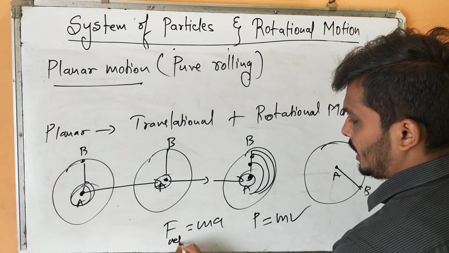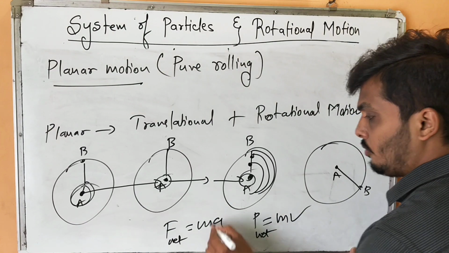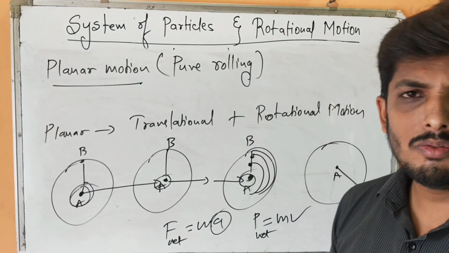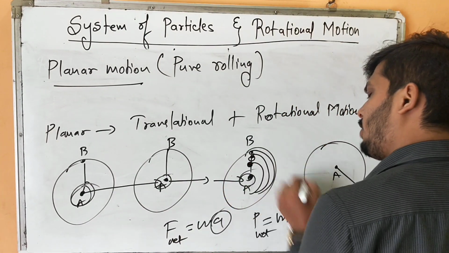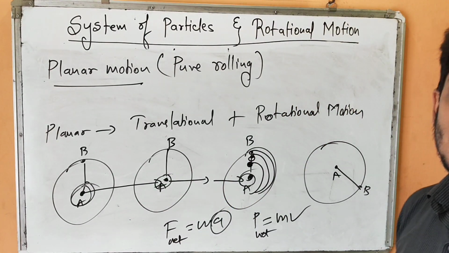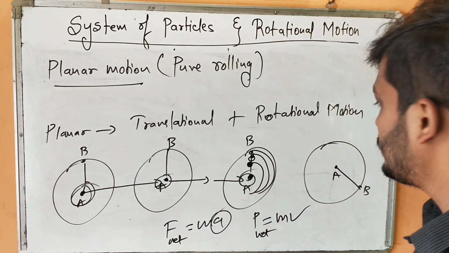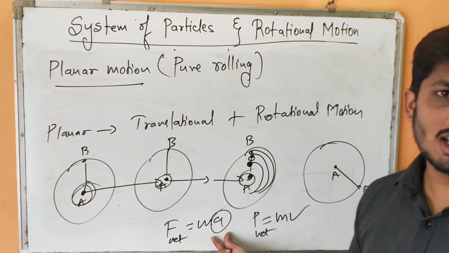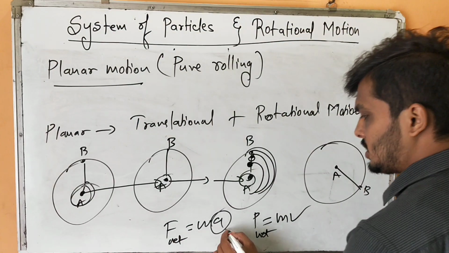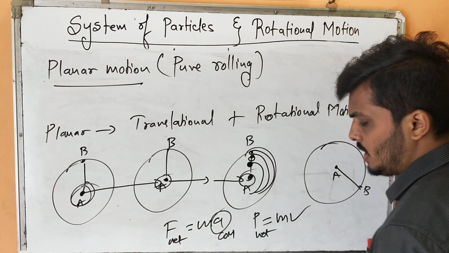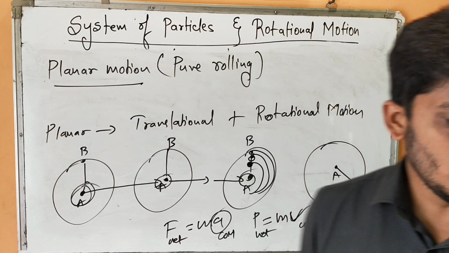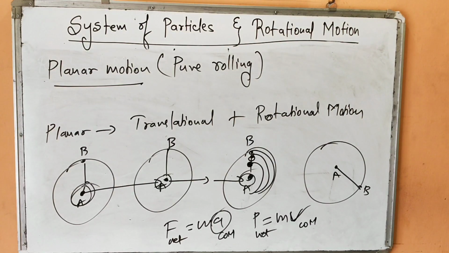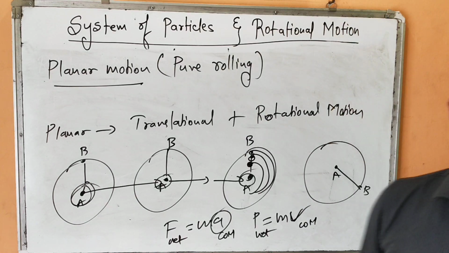So far whatever we have studied, F is equal to ma or P is equal to mv. When we take net force or net momentum, which acceleration am I considering? If you look closely, acceleration of every particle is different. Acceleration of every particle as well as velocity is different. So what does this acceleration mean? This acceleration I am actually taking of the center of mass. This velocity I am taking of the center of mass. Don't be amused by the words center of mass. Once we start the center of mass concept, things will be quite clear.